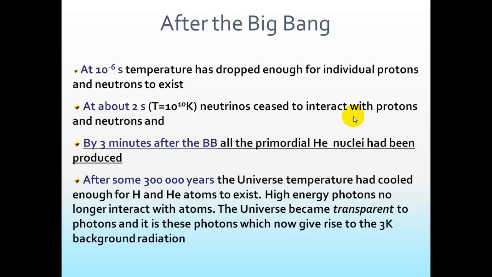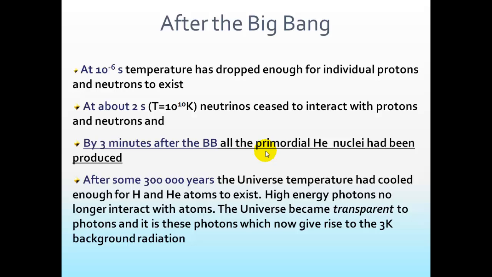By the time 3 minutes were over, after the Big Bang, all the hydrogen and the helium nuclei had been produced. So the way the universe is today really happened in the first 3 minutes. After that, there was a massive expansion, and then eventually these big dust clouds managed to coalesce and form stars, but pretty much all the material was made in the first 3 minutes.